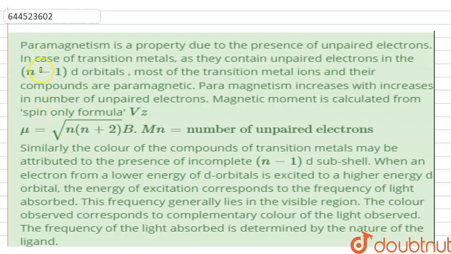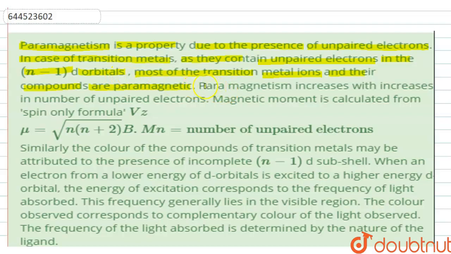Hello students, let us have a look at the question first of all. So the question is of paragraph type, which says that paramagnetism is a property due to the presence of unpaired electrons. In case of transition metals, they contain unpaired electrons in the n-1 d orbitals. Most of the transition metal ions and their compounds are paramagnetic. So they are trying to convey to us that most of the transition metal ions and their compounds are paramagnetic due to the presence of unpaired electrons in n-1 d orbitals, right?